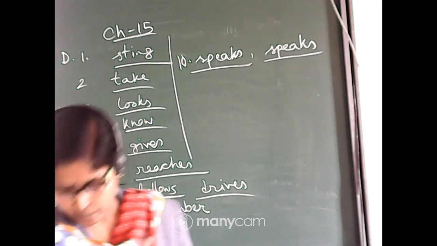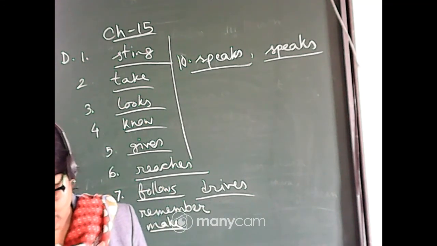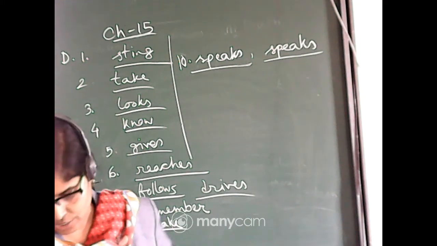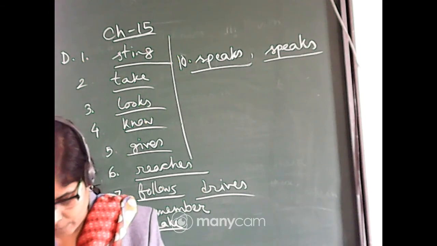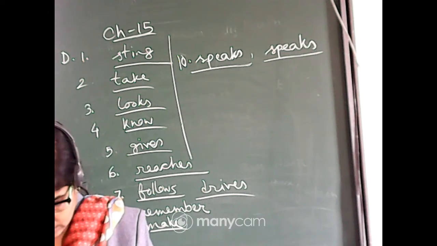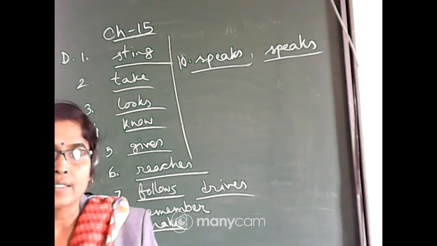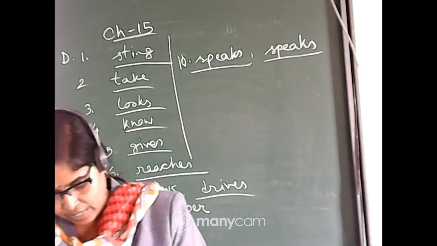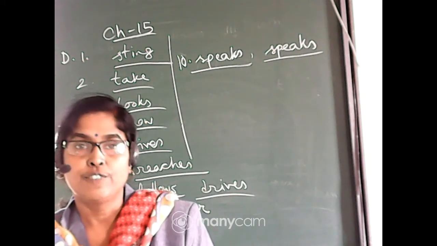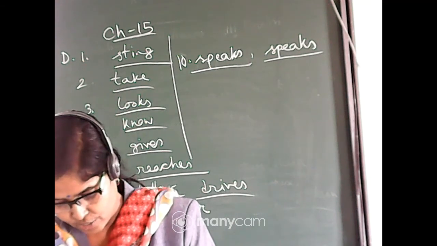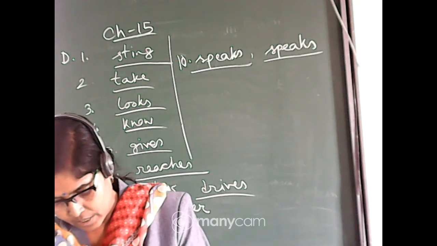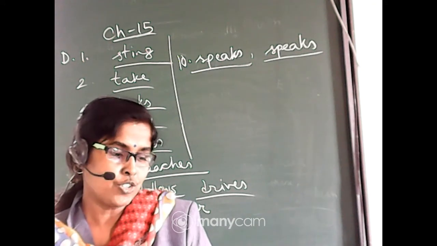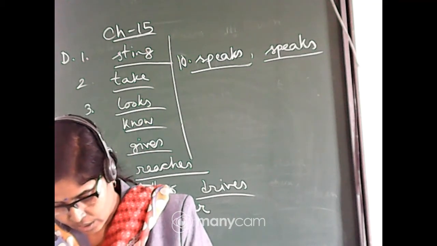Satish likes. Number 2: I do the sums very fast. Renu does the sums very fast. Number 3: I take exercise regularly. John and Mary take exercise regularly. Number 4: I fly kites on windy days. He flies, F-L-I-E-S. He flies kites on windy days. Number 5: I generally share my toys. You generally share your toys with your friends.